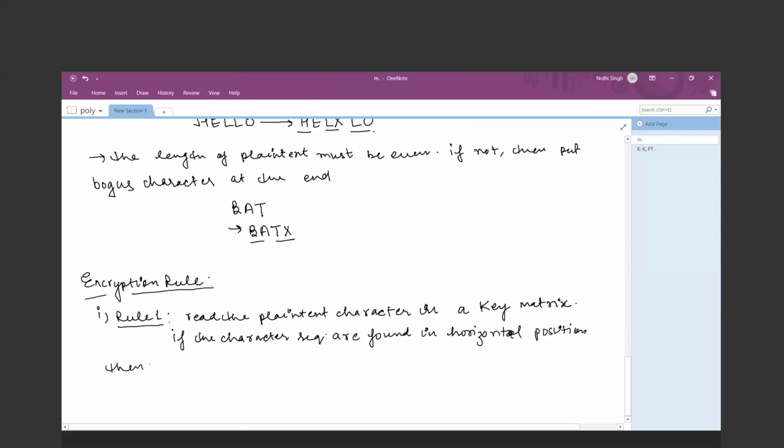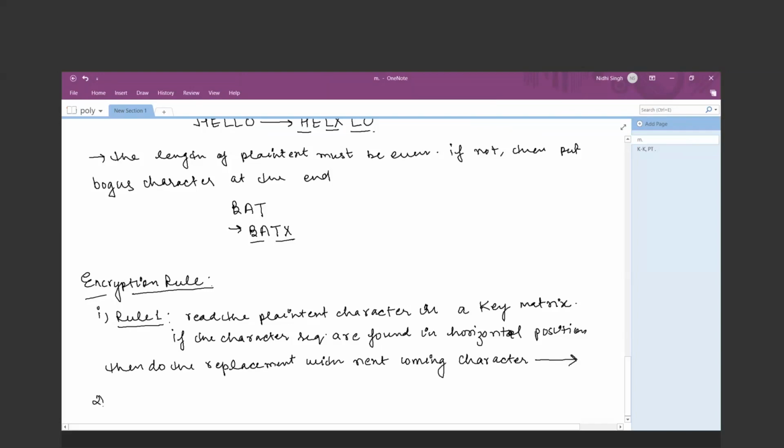then do the replacement with the next coming character, horizontal-wise, okay, meaning in this way.